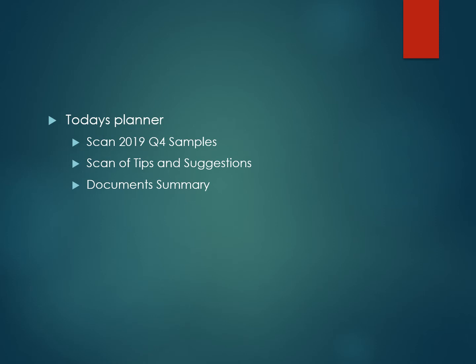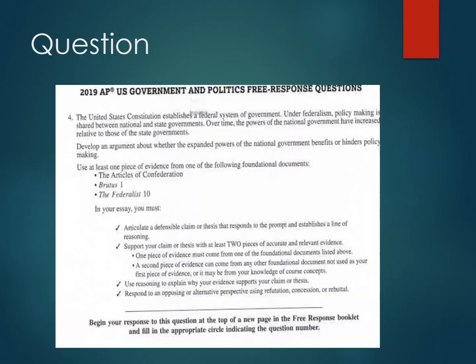So you need that Scan 2019 Q4 samples, and that's where we're going to start. This is the question. Now, it's an argumentative question, so you can see there a little explainer. So this is question 4. It'll always be question 4. And it says, the United States Constitution establishes a federal system of government. Under federalism, policymaking is shared between national and state governments. Over time, the powers of the national government increased relative to those of state governments. You should know that. That should be information that you already know, but they gave it to you there. The question then is, develop an argument about whether the expanded powers of the national government benefits or hinders policymaking.